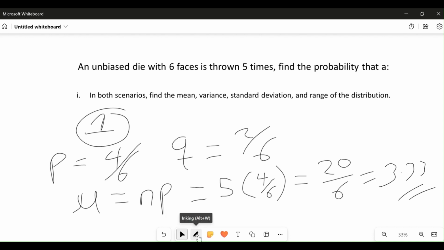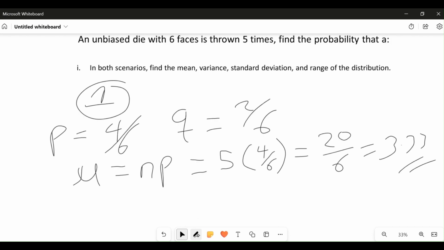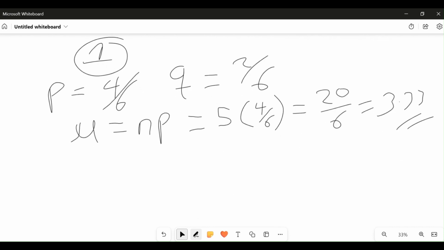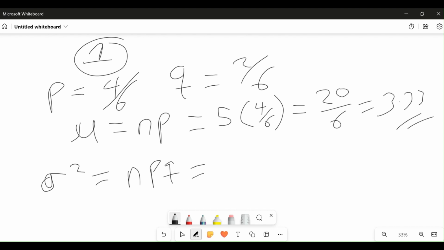Once you find the mean, you can quickly find your variance. The variance in the binomial distribution is represented by sigma square, that is the square of standard deviation, and the formula is npq, that is number of times times probability of success times probability of failure. That will be 5 times 4/6 times 2/6.